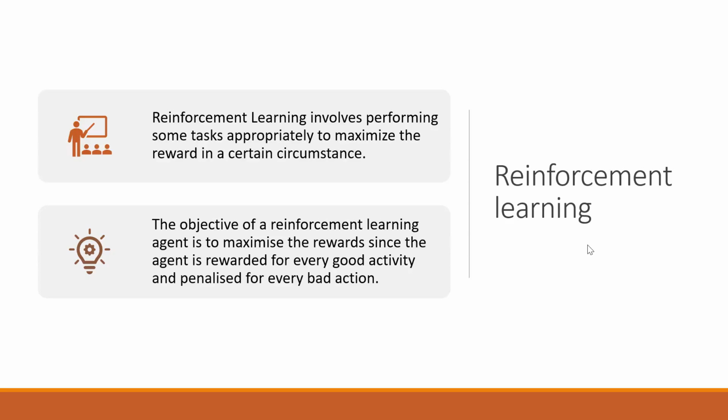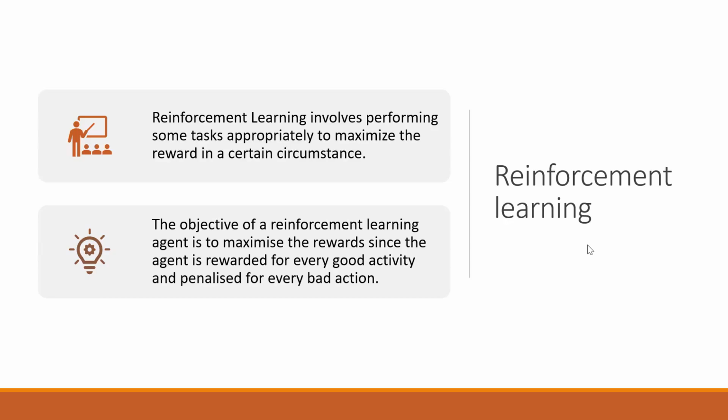The objective of the reinforcement learning agent is to maximize the reward, since the agent is rewarded for every good action and penalized for every bad action. In contrast to supervised learning, reinforcement learning relies only on the experience of the agent. There is no correct answer in reinforcement learning, but the agent needs to select what to do to complete the job.